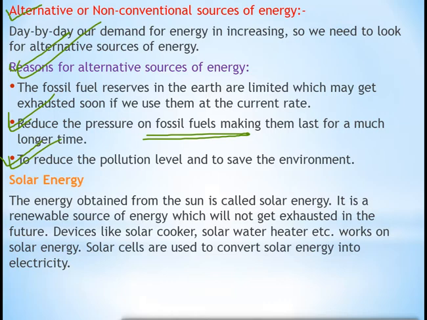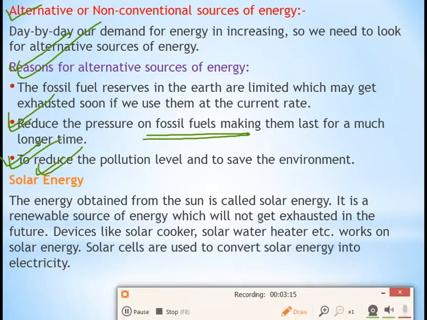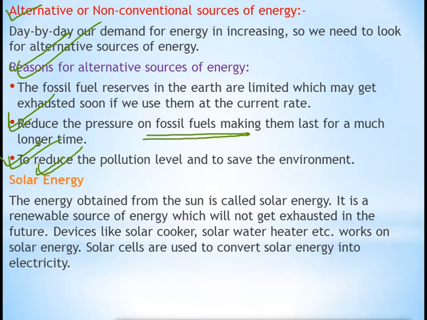Now the first alternate source of energy which we have to read is solar energy. First of all, we'll read about solar energy. So what is solar energy? The energy which we get from the sun is called solar energy. Correct? The energy obtained from the sun is called solar energy.